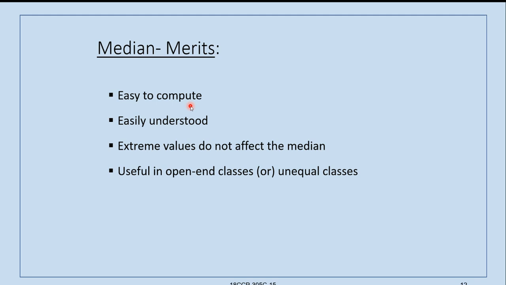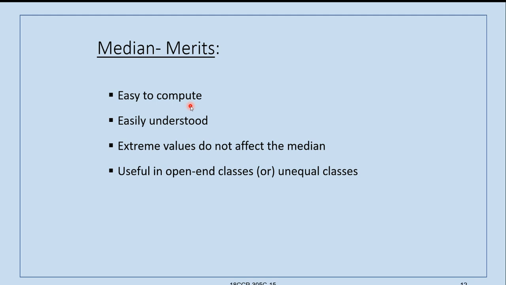It is useful in open-end classes or unequal classes. That means below, above series we have seen in arithmetic mean also: below 50, 50 to 60, 60 to 70, 70 to 80, 80 to 90, 90 and above. Like this series we have seen in arithmetic mean. Those series are called open-ended series. So these series will not affect us anymore,